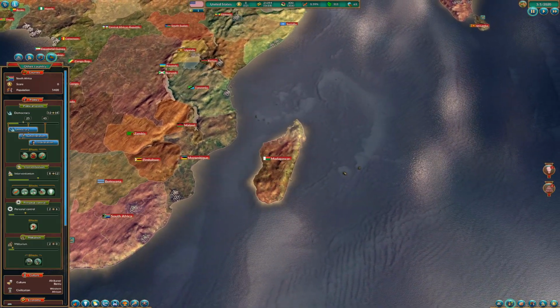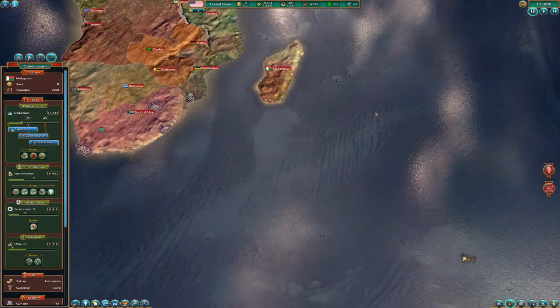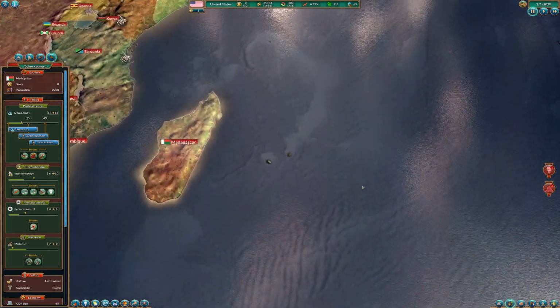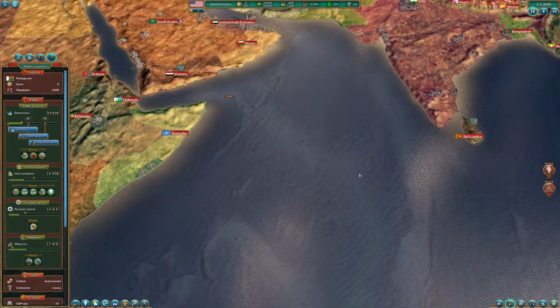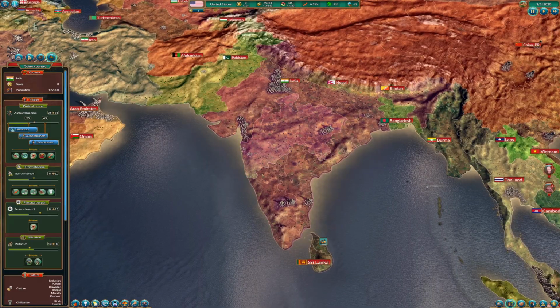Let's go to Madagascar. We can see that Madagascar is Austronesian and Islamic. We're going to go in. There should be a country here, but we cannot click in here. Let's continue here with India. For example, in India, we see there's a lot of them here.